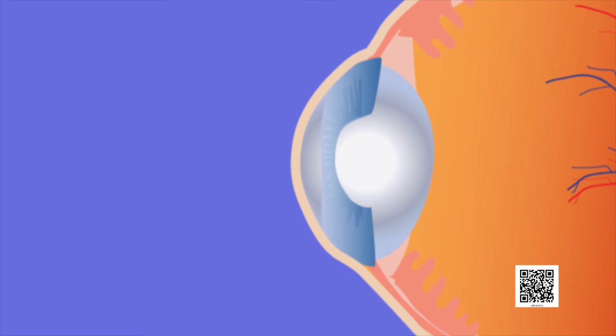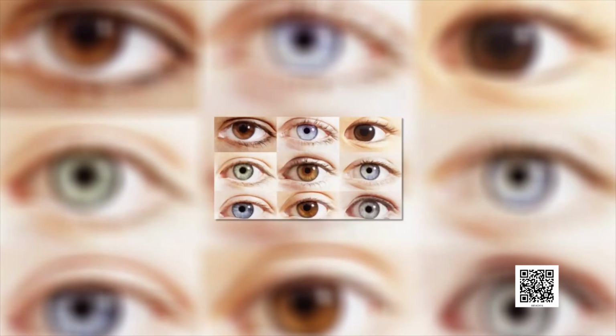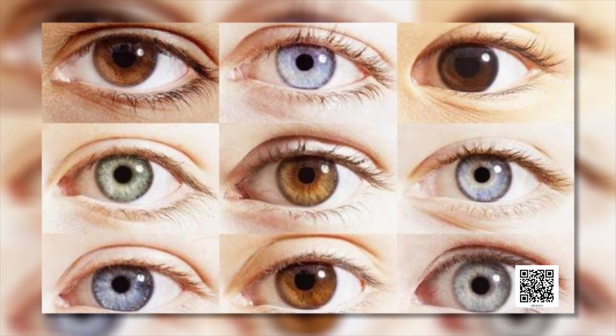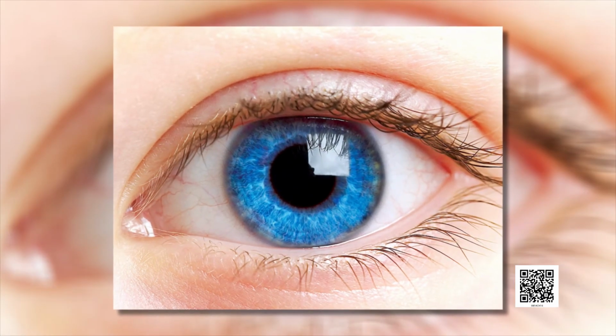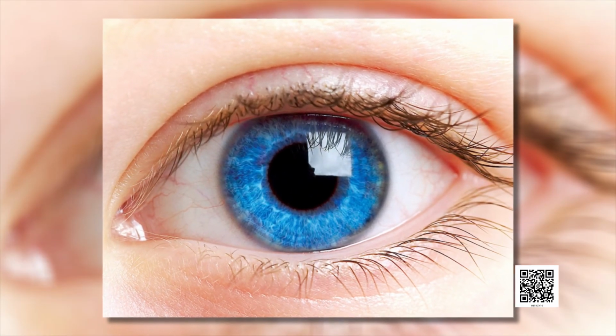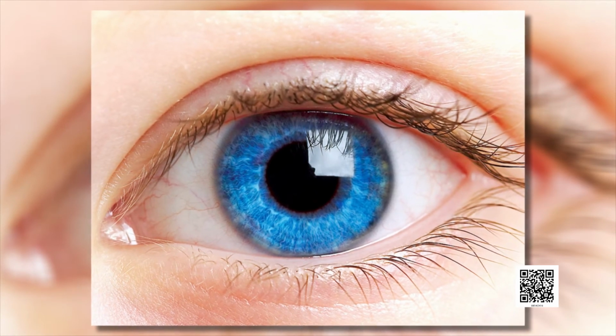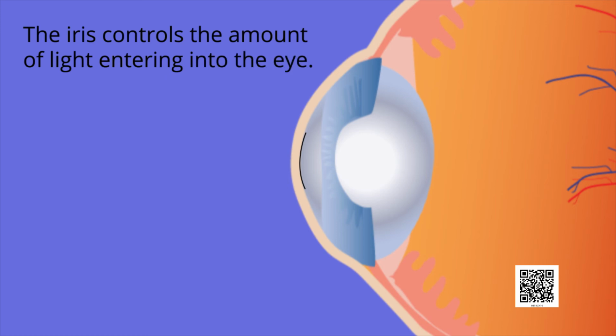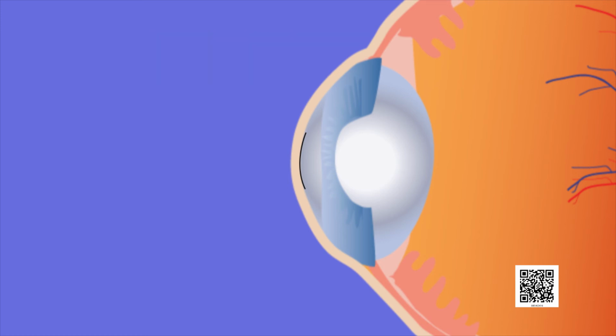Behind the cornea is a dark muscular structure called the iris. The iris is that part of the eye which gives it its distinctive color. When we say that a person has blue eyes, we actually refer to the color of the iris. The iris controls the amount of light entering the eye. In the iris, there is a small opening called the pupil.